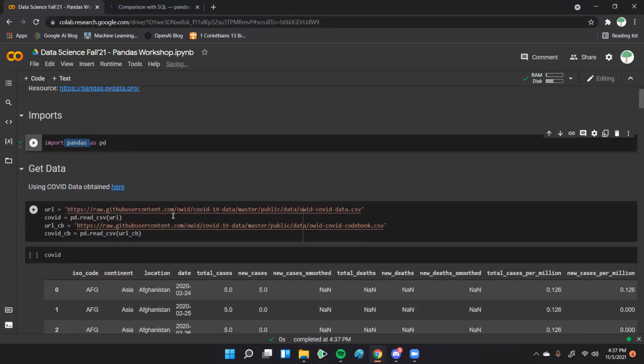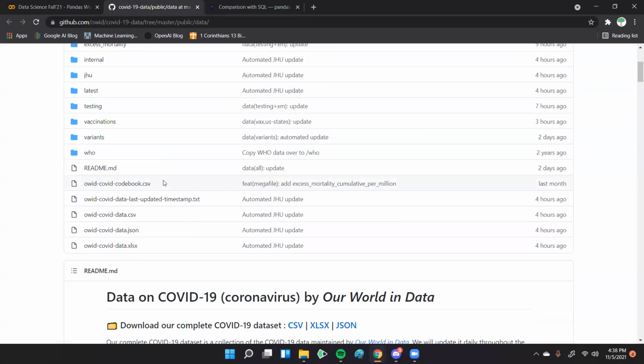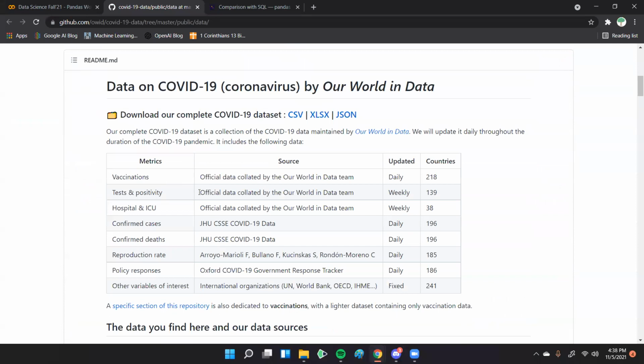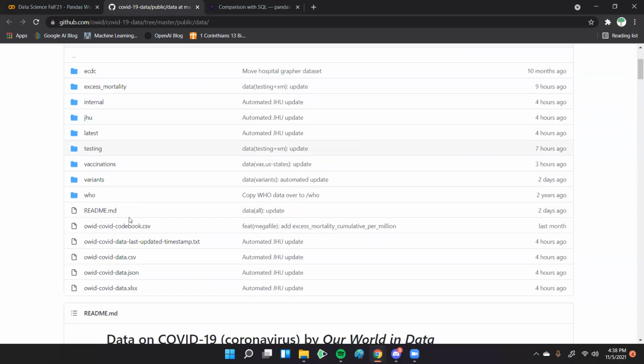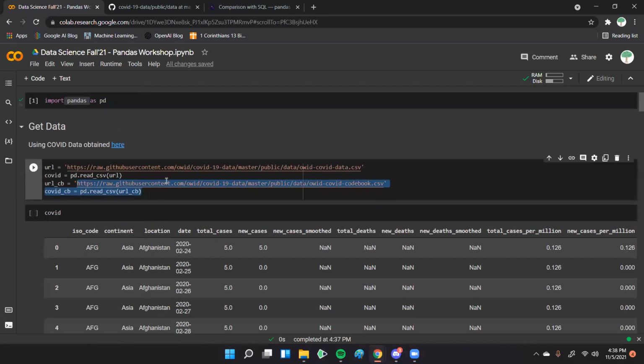I was randomly searching for some quick data, and I found some COVID data that has a lot of different statistics, a bunch of different metrics. I found some of the data, got the raw GitHub links, and put them right here. The first one is the actual data, and the second one tells us what some of the metrics actually mean.